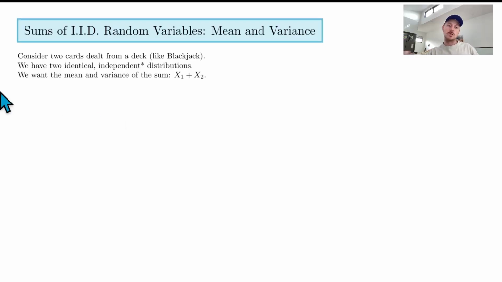And so our job is we want to find the mean and the variance of the sum of two identical distributions. So X1 plus X2, where X1 is equal to X2. And remember, this is the kind of notation we use when we're talking about a random variable. In this case, it's a discrete random variable because you either draw a 3 or a 4 or a 5. You can't have values in between. It's not continuous. You get set values from the cards that you draw out of the deck. So your total, when you add the two cards together, will be discrete as well, obviously.